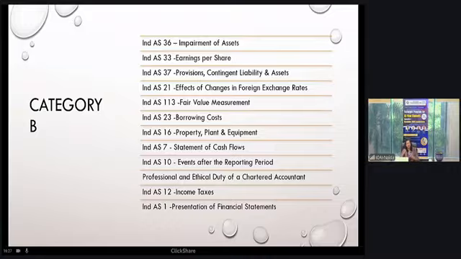In category B, we have identified certain Ind AS, which are Ind AS 36, 33, 37, 21, 113, 23, 16, 7, 10, 12, and 1. These are the standards which have been grouped in category B, mainly because of their frequency and the weightage for which questions are asked in the examination. Like Ind AS 36, which is on impairment of assets, questions are not tested in every examination, but in every alternate or after 2 examinations, the concept of Ind AS 36 is tested.